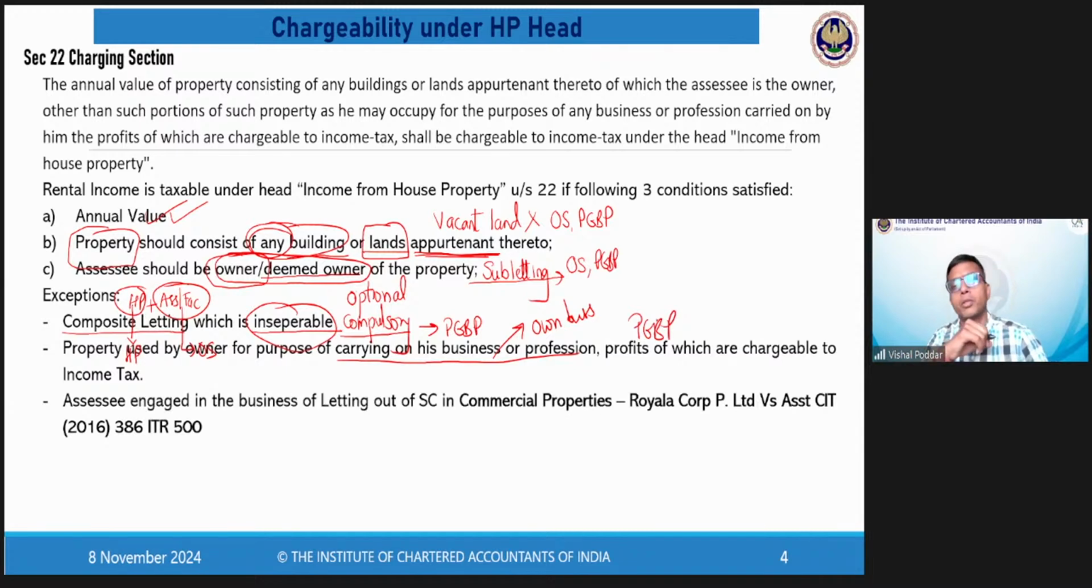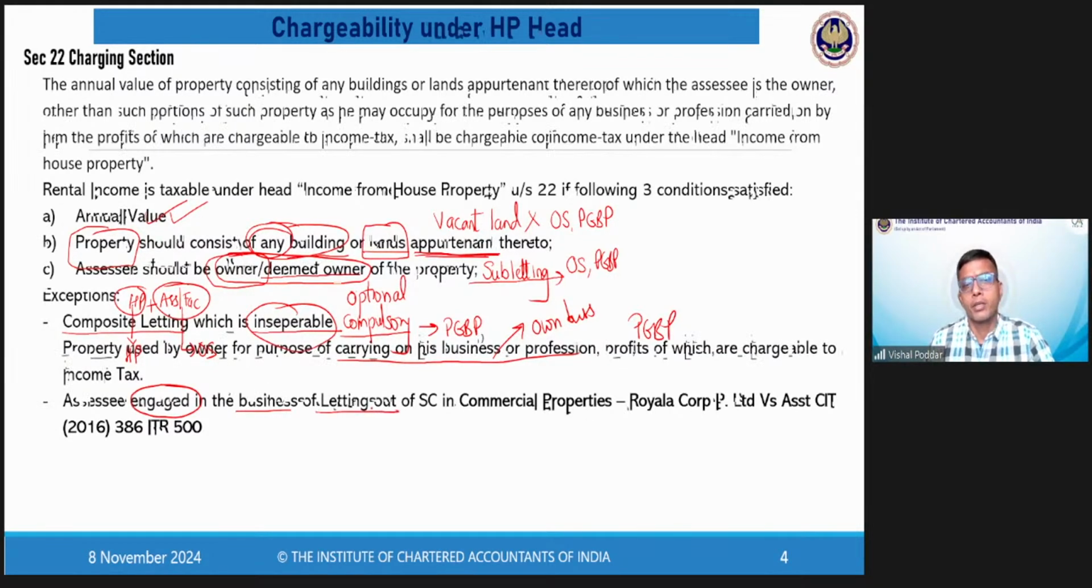Now comes the first most important point, which I'm sure will find place in your exam paper, mainly in the form of a case study type of question. That is where you are engaged in the business of giving properties on rent. So giving properties on rent is the nature of your business. Your business is letting. So you have purchased multiple properties in different areas and these are given by you on rent, and giving on rent is your business. Now in this particular case, there are two different possibilities.